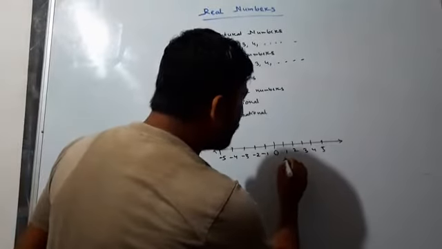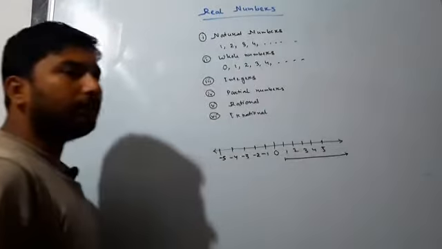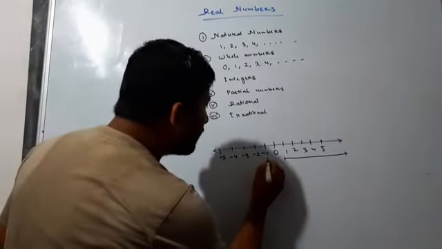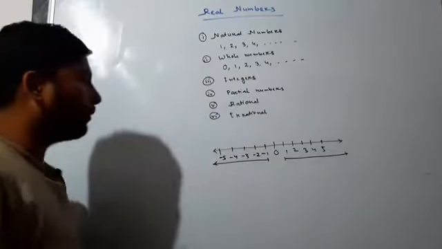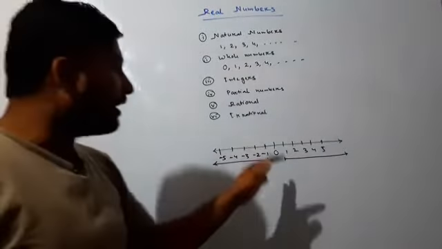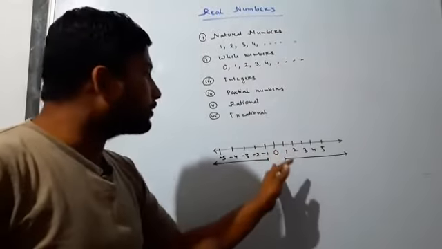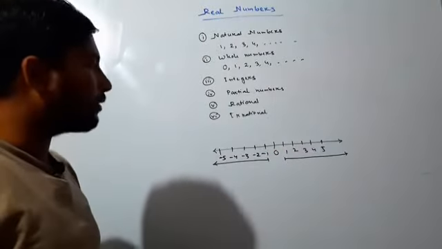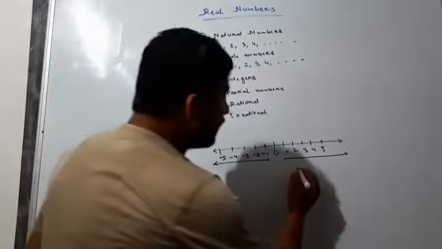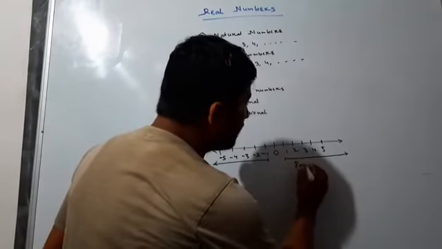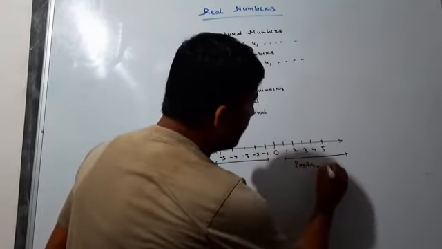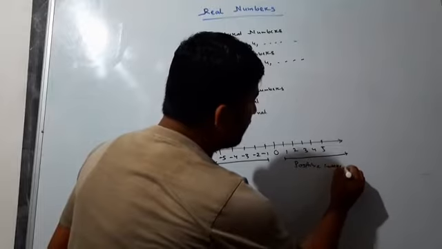From 1 onwards, what numbers are these? Positive numbers. And from -1 to the left side, what numbers are these? Negative numbers. Positive numbers are always greater than 0, and negative numbers are always less than 0. These are positive integers.